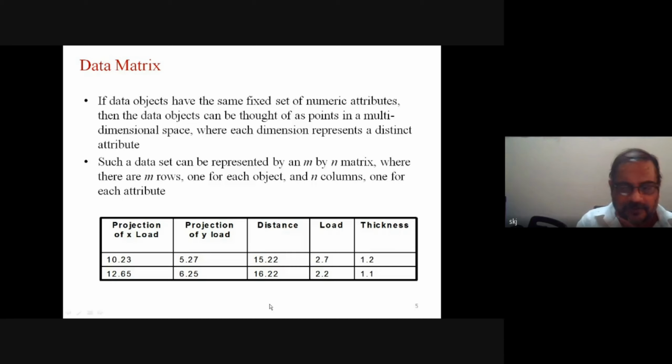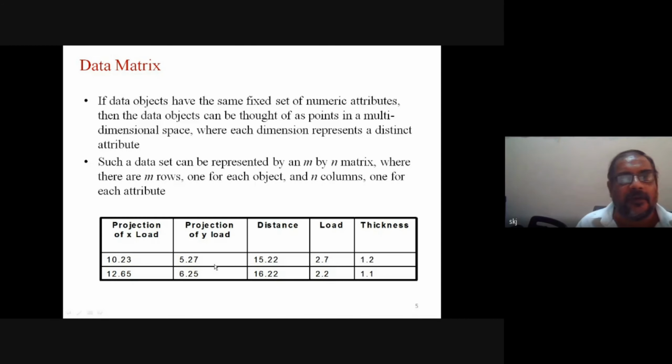Now, if we try to visualize this set of objects as an image, a multi-dimensional representation may be possible. Suppose here in the table we have 5 columns. Instead, if we take only the first 3 columns and represent these objects in 3-dimensional space, then based on the values on the x-axis, y-axis, and z-axis, you can locate a point. So this is one object.